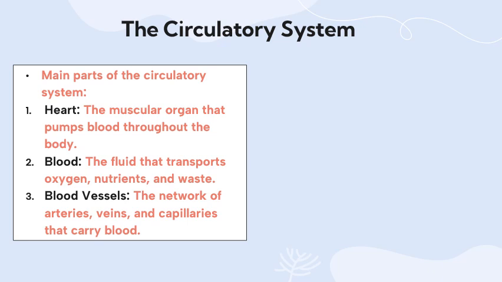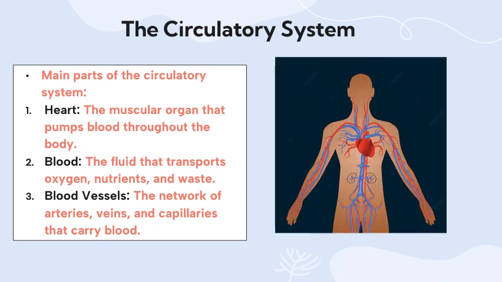We have the blood. The blood is the fluid that transports oxygen and nutrients and wastes, and the blood vessels. The blood vessels are where blood flows. So it's the network of arteries, veins, and capillaries that carry blood. Okay? So the parts of the circulatory system are the heart, the blood, and the blood vessels. The heart pumps the blood, and the blood transports oxygen and nutrients and wastes, and the blood vessels contain the blood.